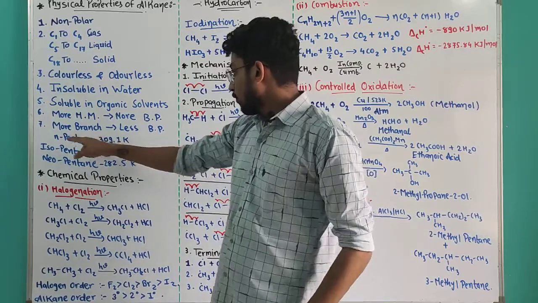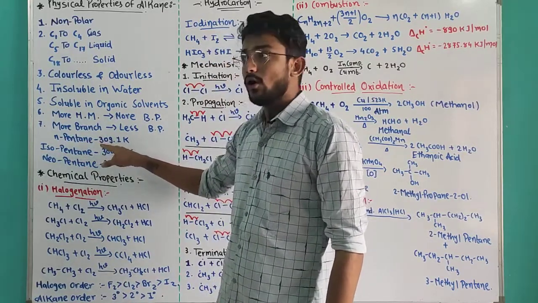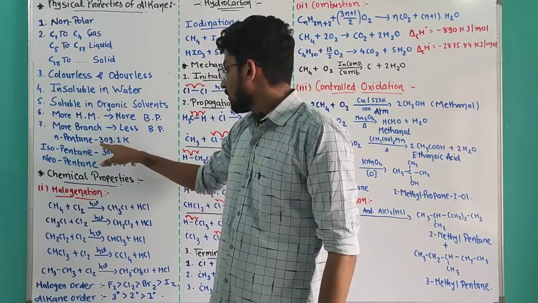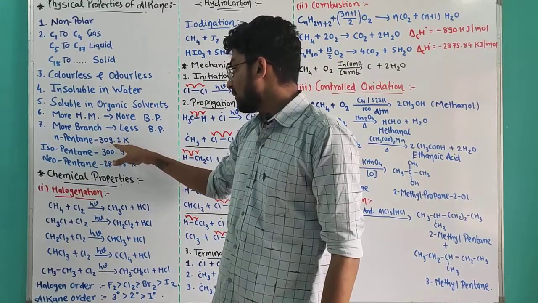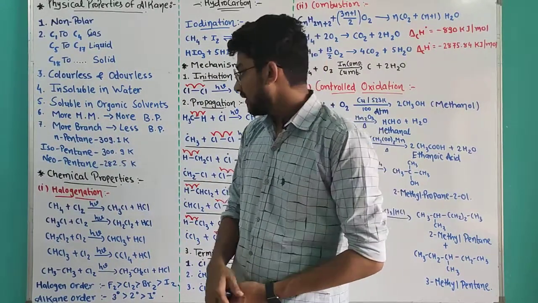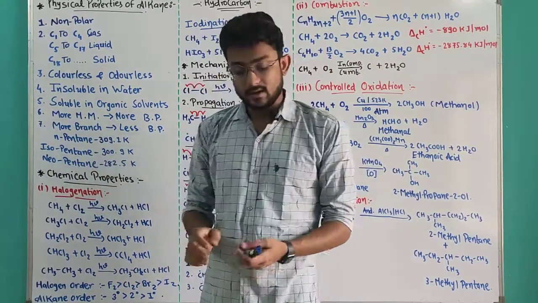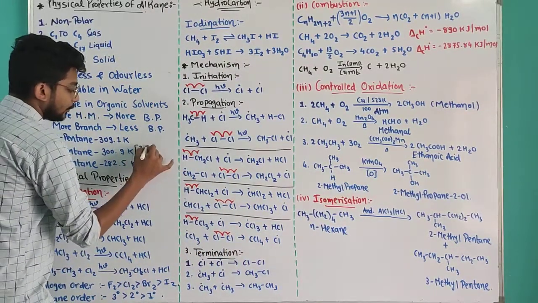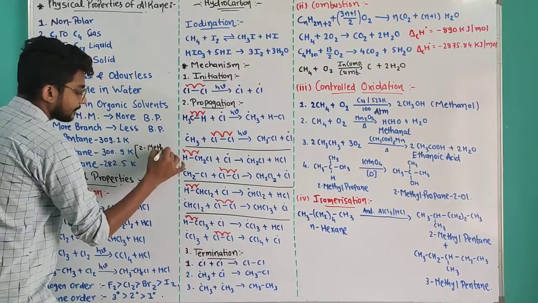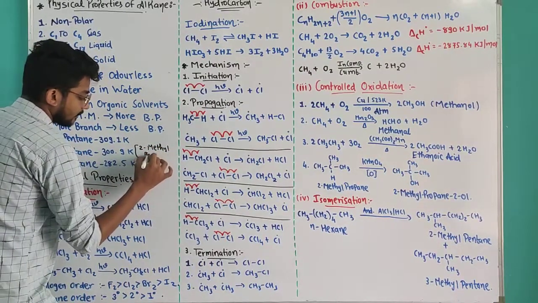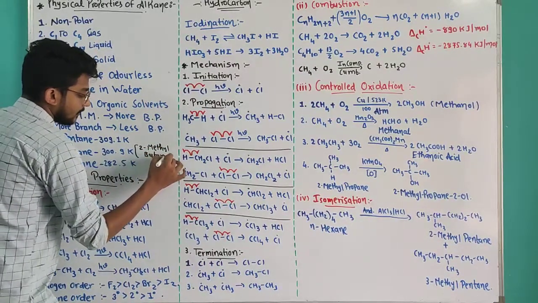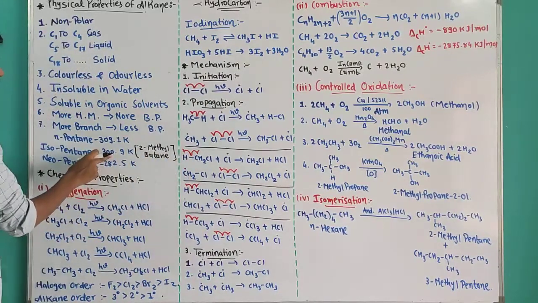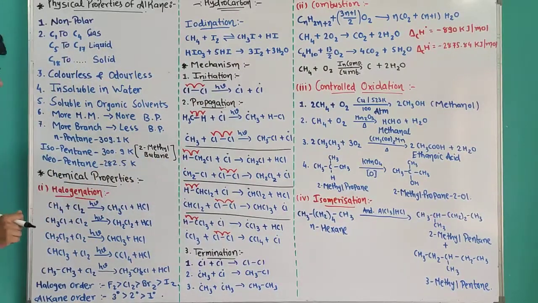That's why normal pentane has a boiling point of 309.1 Kelvin, whereas isopentane, the IUPAC name of which is 2-methylbutane, is decreased to 300.9.